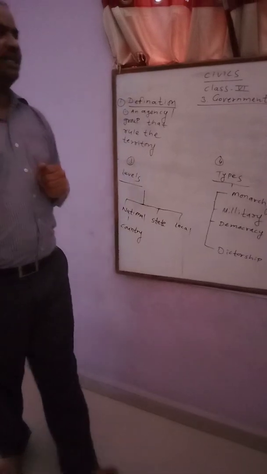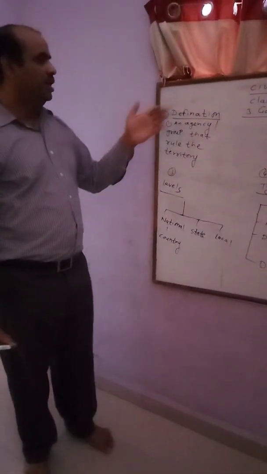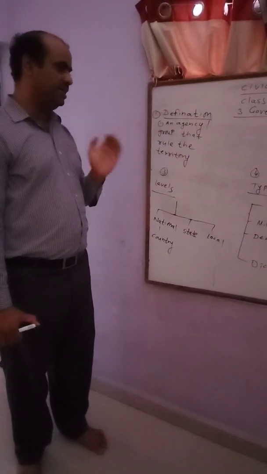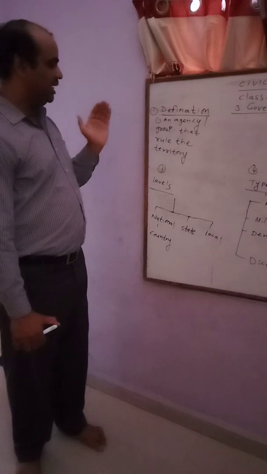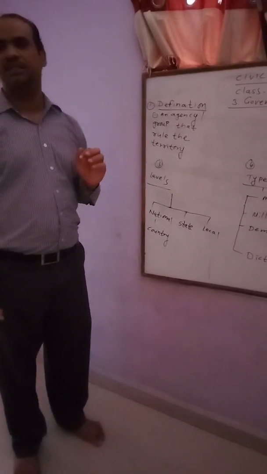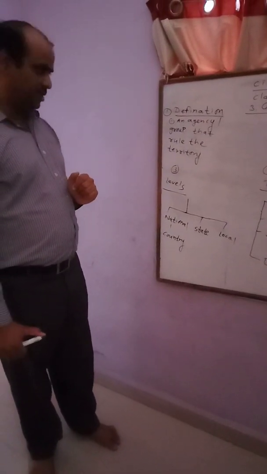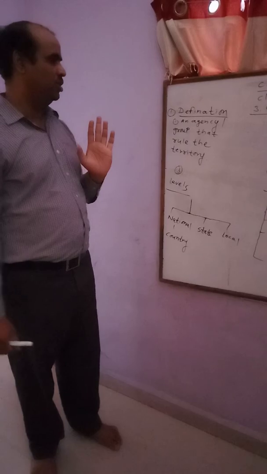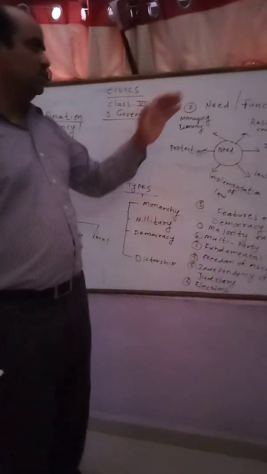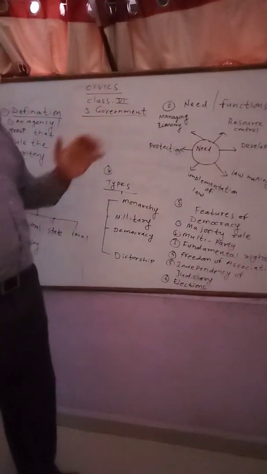But if you see the exact definition of government, what it means, we can define it as an agency or the group that rules a particular territory and takes decisions regarding that particular area. So that is government. It's the simplest definition of government. Then we'll move to the next point, that is the need or the functions of the government. We'll see one by one.